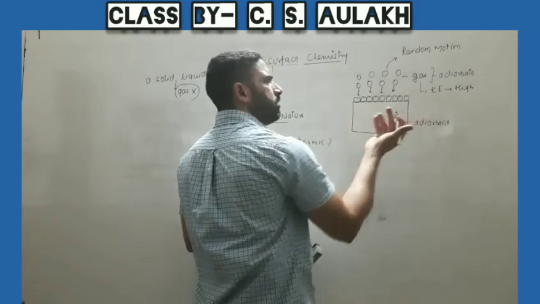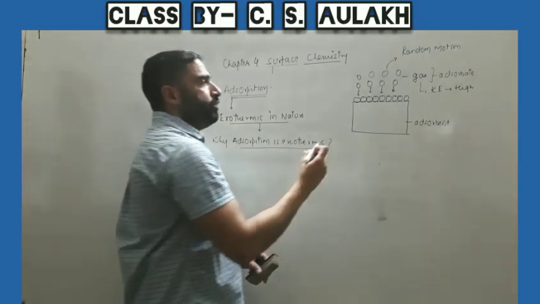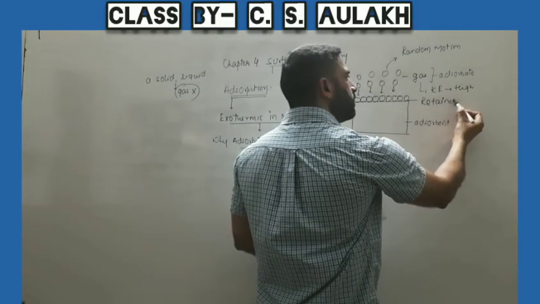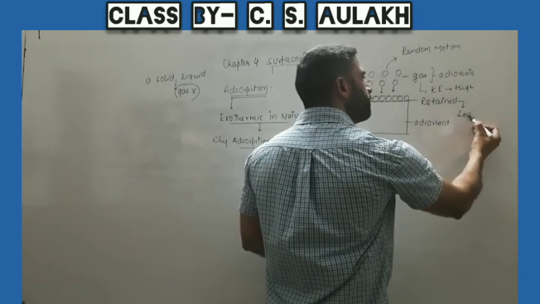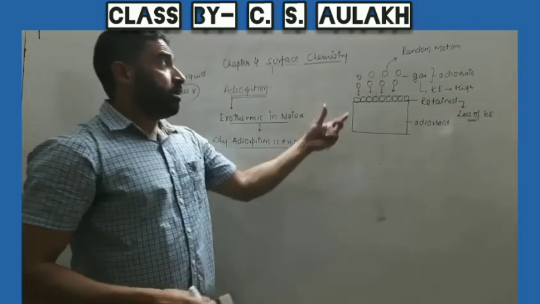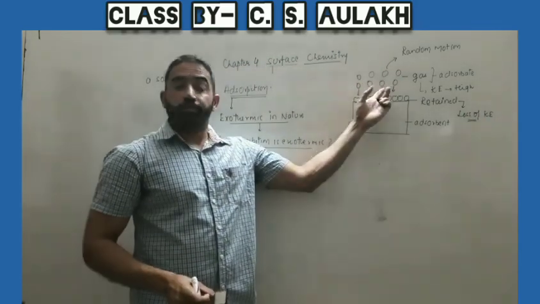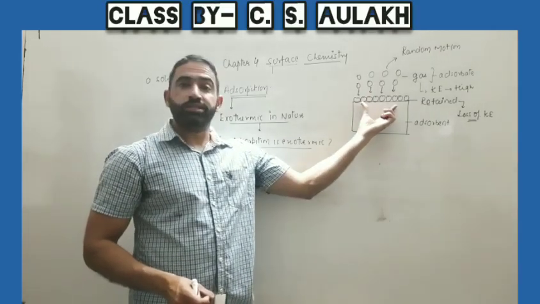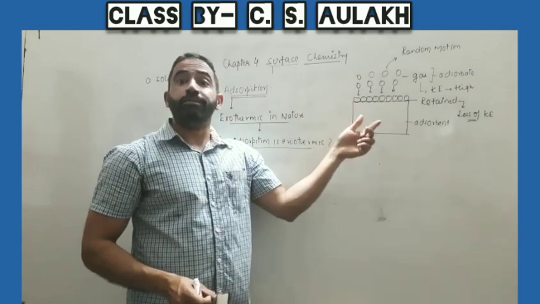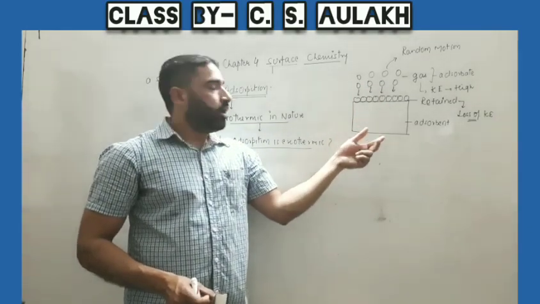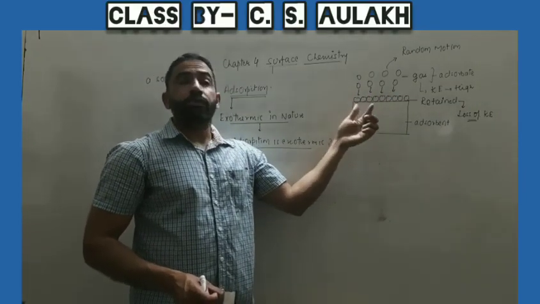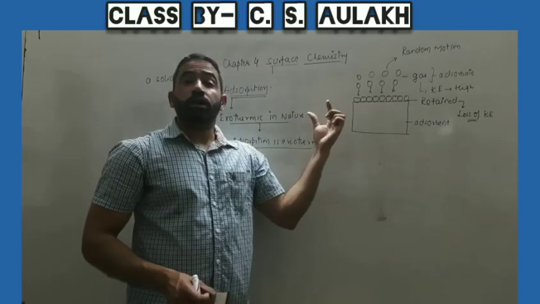So this is a general logic that when these molecules get retained here, there must be loss of kinetic energy, because before adsorption they were moving randomly, but after adsorption they get retained over the surface. So now their motion, we can say randomness, has decreased. Because their motion or randomness has decreased, they have lost some energy.